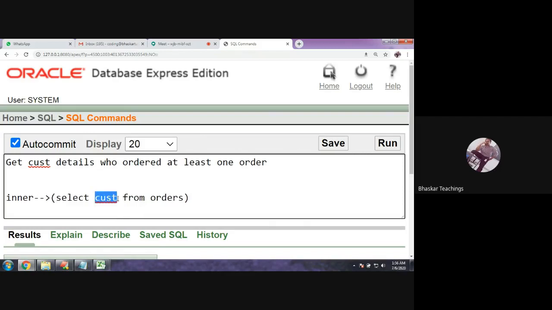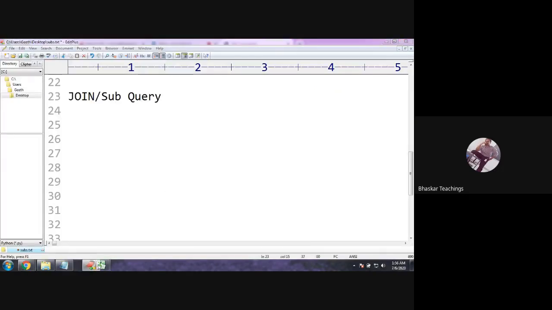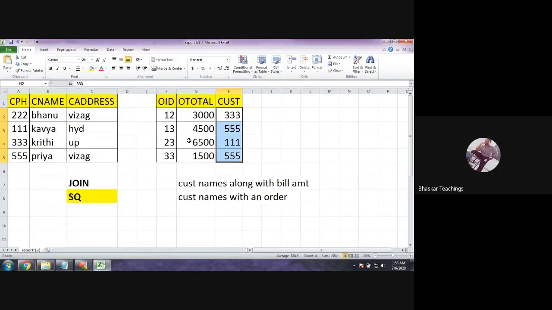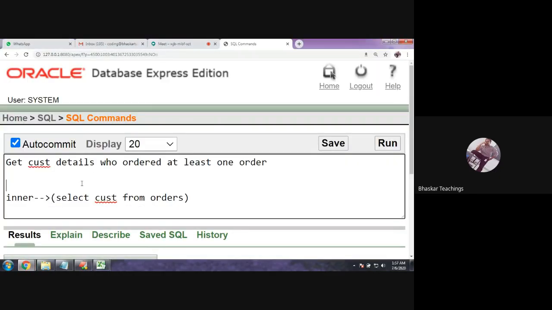Select CUST. This is the column of the orders. You can see it carefully. These are the details of the customers who have at least one order. So for these customers only, you display the names, the customers with these IDs only. So now let us write the outer query.